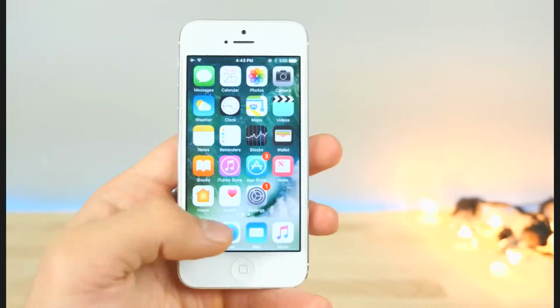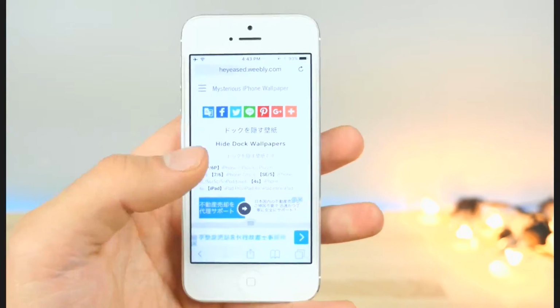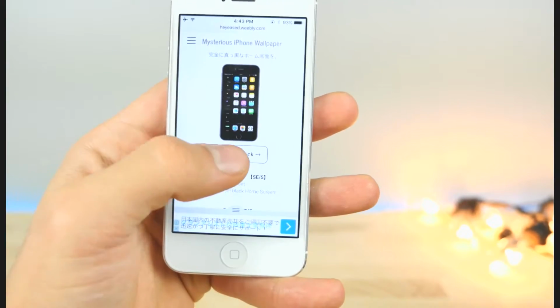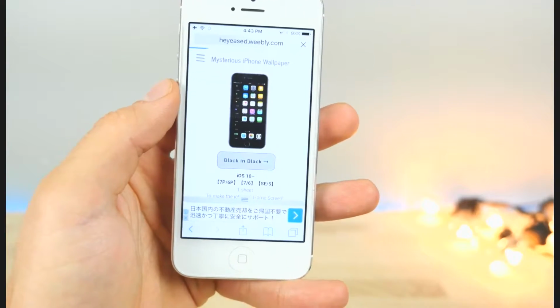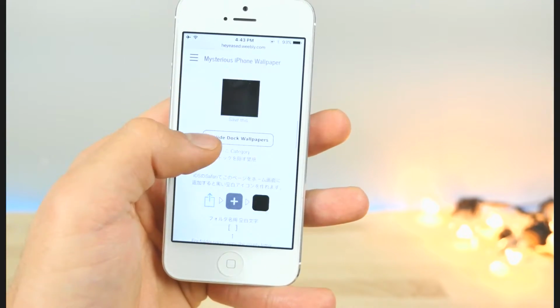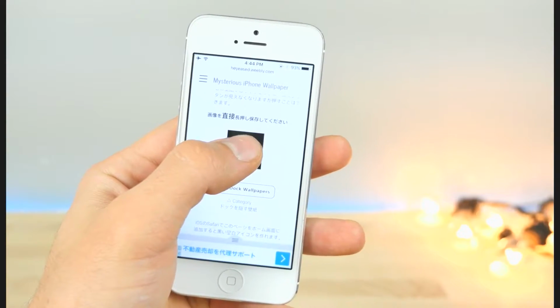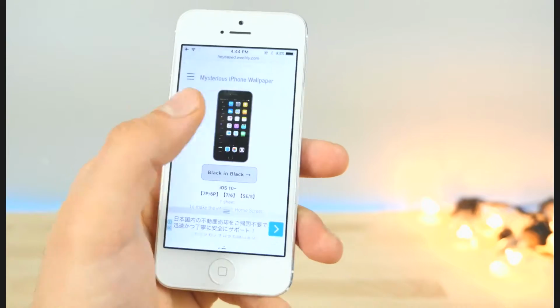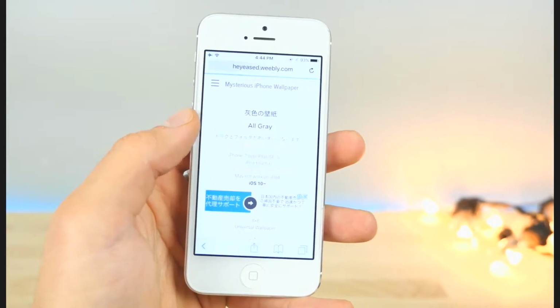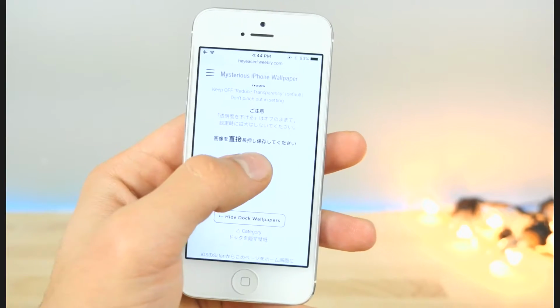So down below in the description, I'm going to leave you guys a link to go to this website right here. We're going to pick up a couple of wallpapers, so click on the first link, black in black, and go ahead and save the wallpaper from down here. So just hold it and select save image. Then we're going to go back, scroll down to the all gray one, and do the same thing. So just save the all gray one.